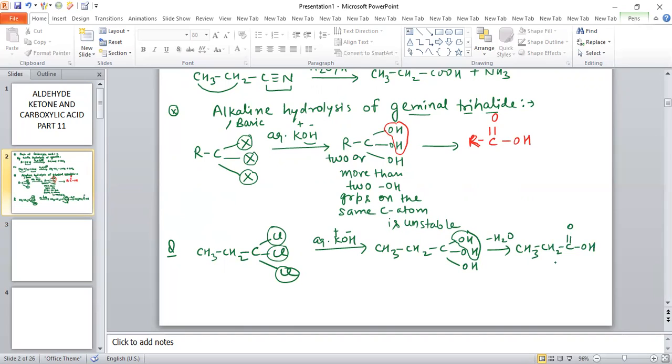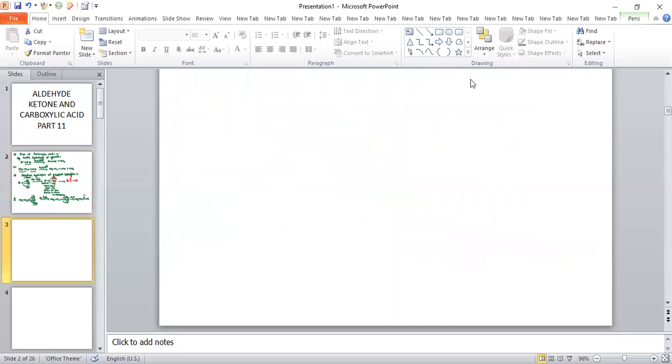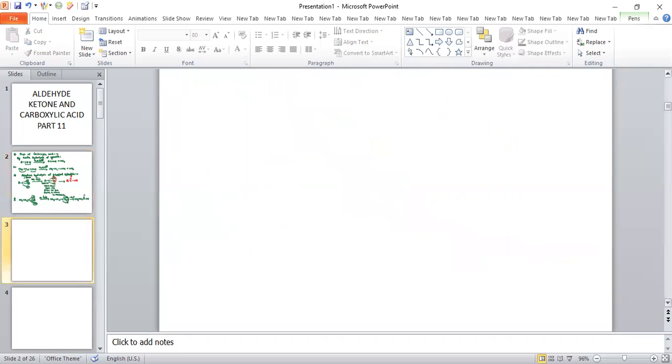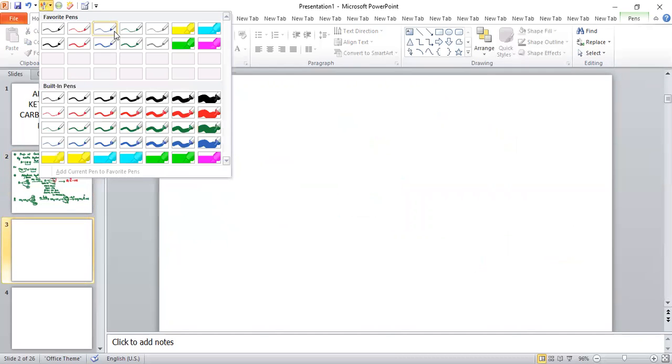In the same way, some more reactions are used for the preparation of carboxylic acid. So now we are going to discuss some more methods related to the preparation of carboxylic acid. The next reaction I'm going to discuss is the preparation of carboxylic acid by using geminal dioic acid.